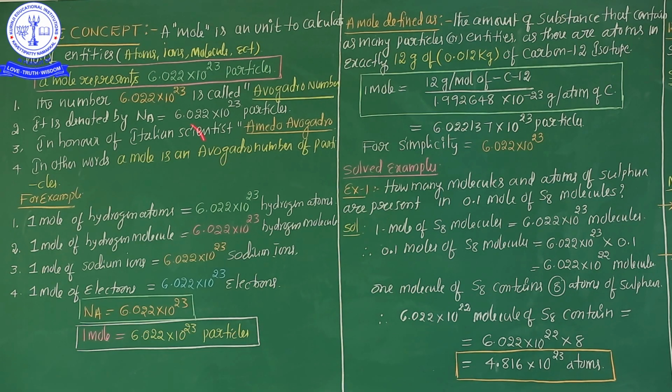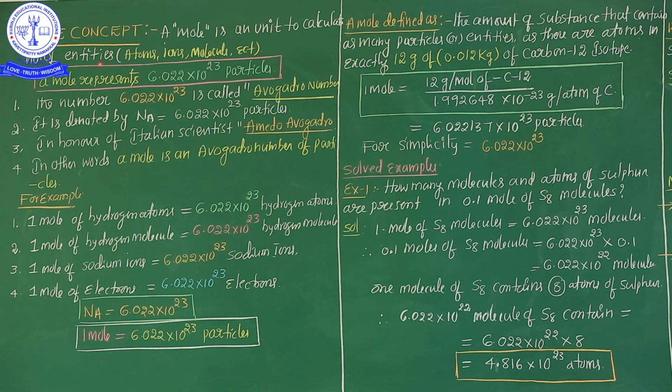www.kurunjischoolnkl.in. Hi students, in this session we are going to discuss a very important concept in chemistry, the mole concept. It's a very important concept. So what is a mole? A mole is a unit to calculate the number of entities in chemistry.